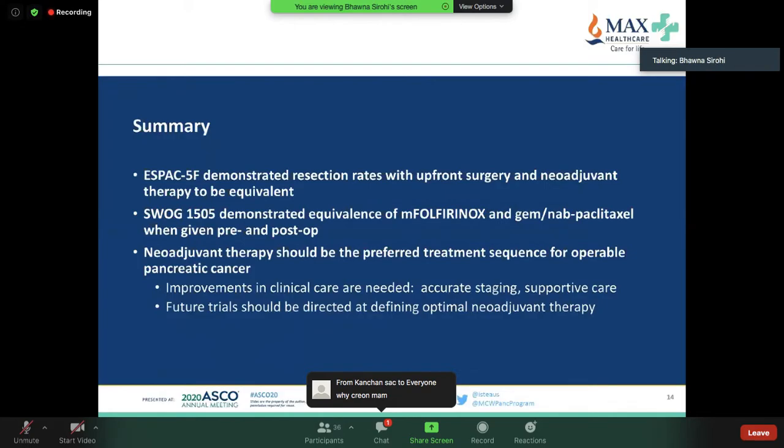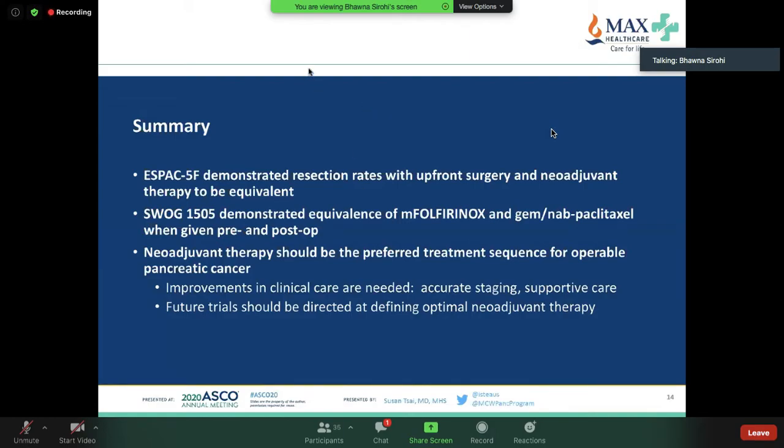So I think accurate staging is very important. The SWOG study showed us that FOLFIRINOX and Gem/Nab/Paclitaxel when given are equal. SPAC5F has shown resection rates with upfront surgery and neoadjuvant therapy are pretty equivalent. So if you have questions, don't hesitate to ask.